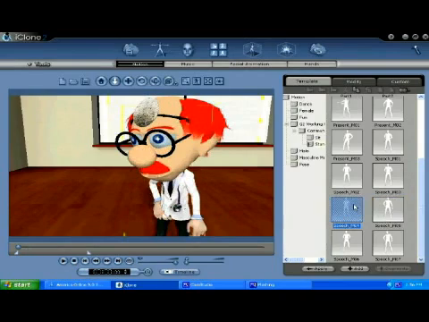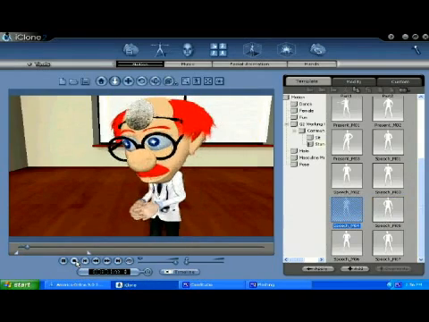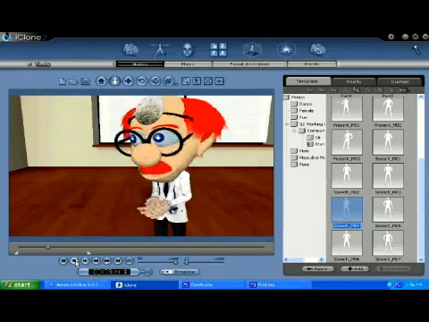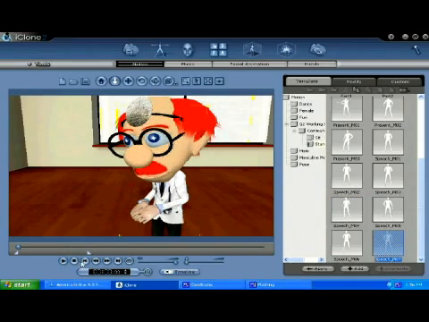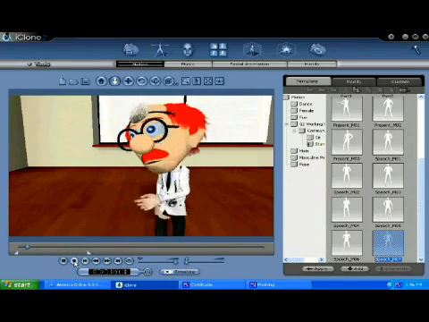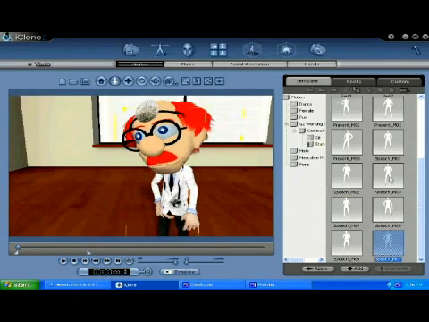Do you notice how his hand went right through his head? Now, depending on how your character is sized up, that might happen. Right here, his hands are moving over each other, going through each other. You don't want that. So you'll have to play with different motions till you find the motion that's right for you. That one I don't like because his hand's going right through his hip.